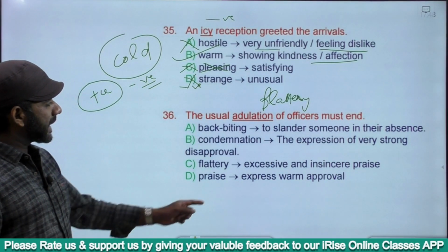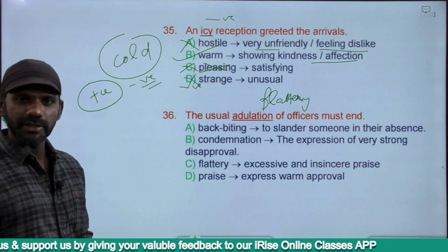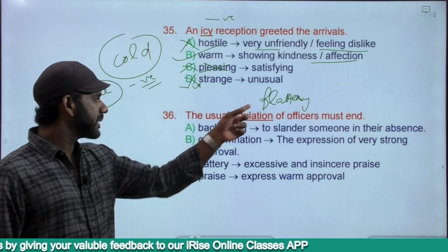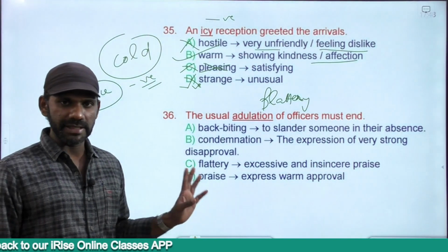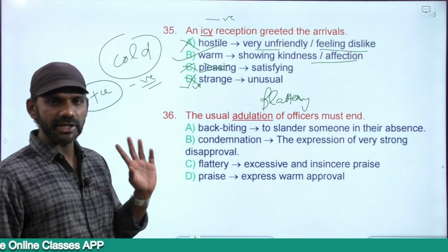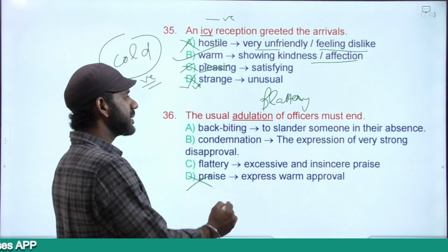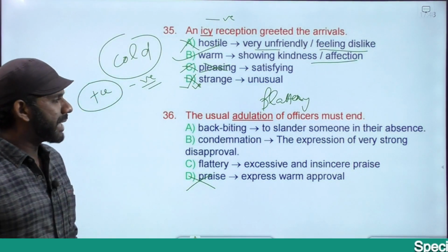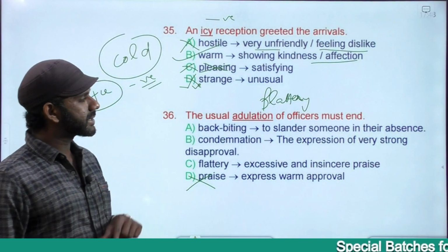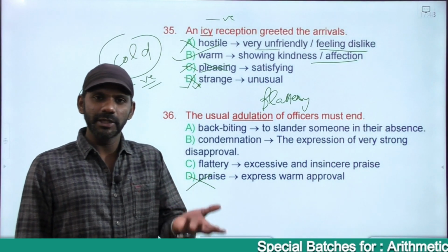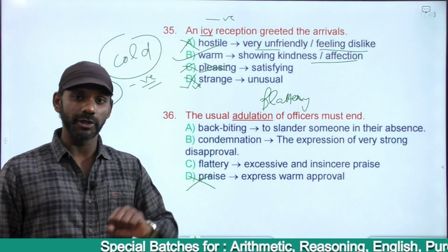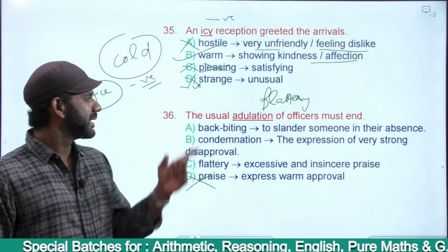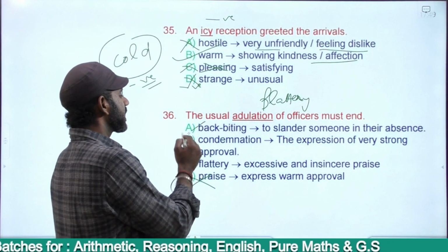Now, praise in a way is related to flattery because both mean speaking good about a person. Speaking good about a person, if he deserves it, that is praising. If he doesn't deserve it, that is flattering. So D cannot be the antonym of adulation. Gone. Backbiting, you know, to slander someone in their absence. This is what people do. It's a common characteristic of human beings. When someone is not around, we speak bad about him or her. Not related to this, eliminated.